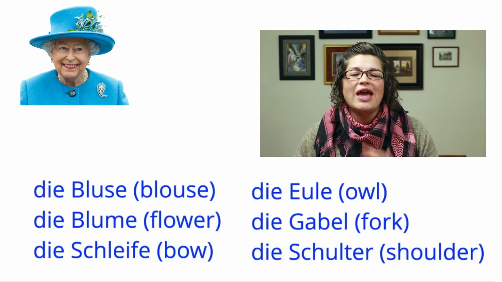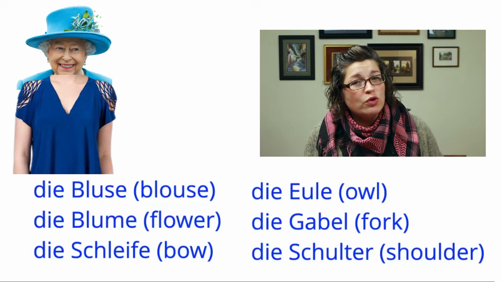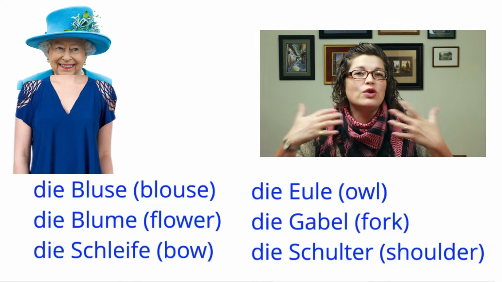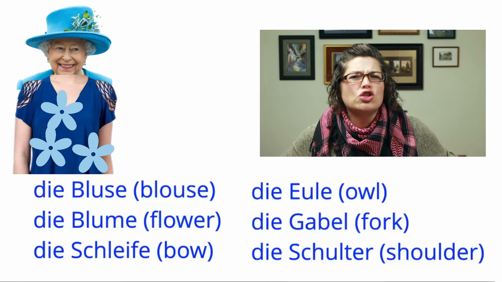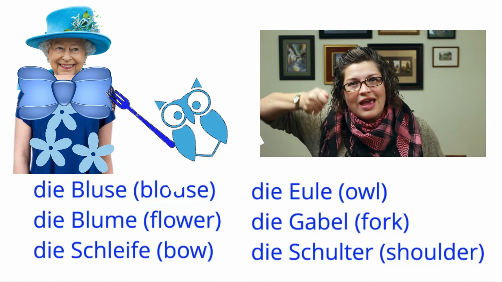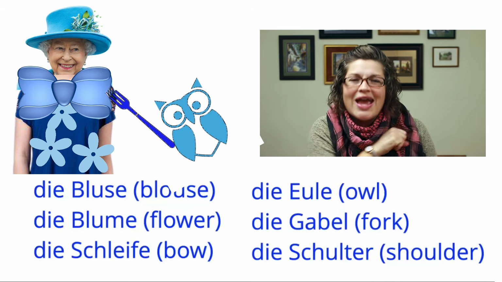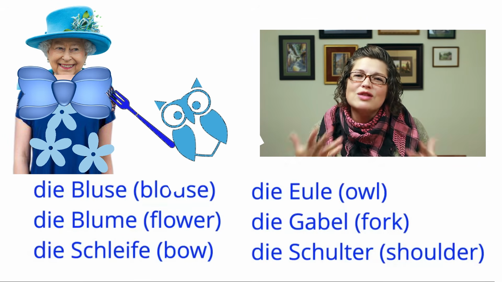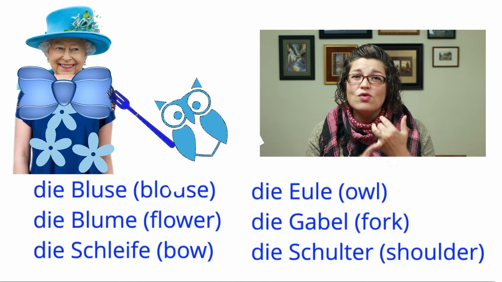Let me give you this example. So you have the Queen of England. She is wearing a blue blouse, Bluse, that is covered in blue Blumen, so flowers. It has this big ghastly blue Schleife at the top of it. Out of nowhere comes flying this blue Eule with a blue Gabel in his claws, and he pokes her right in the Schulter. These wacky mental images help you remember these particular nouns are feminine. They're blue, and they're being associated with the Queen of England. And you can do this for masculine nouns and neuter nouns as well.